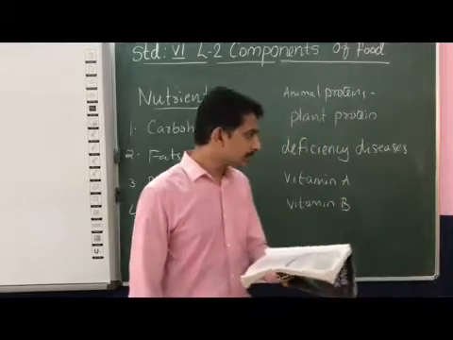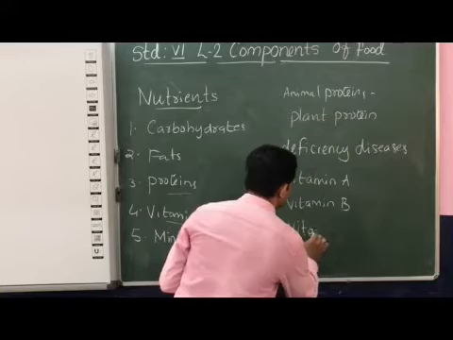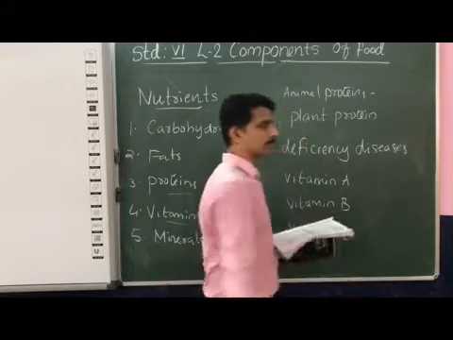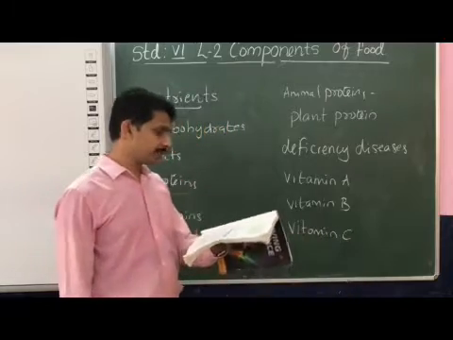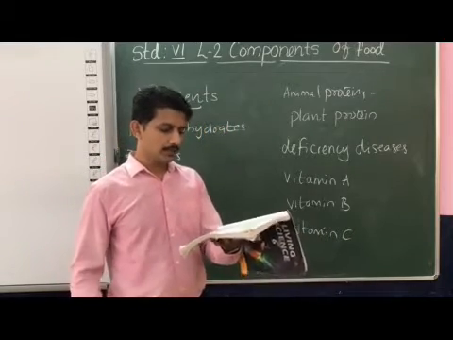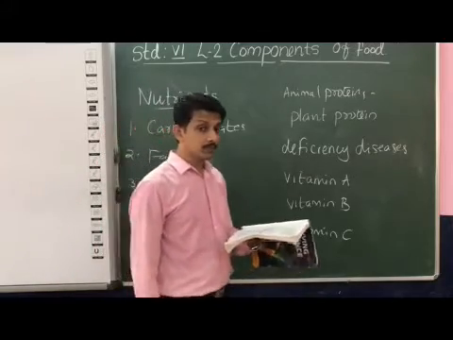Then we can consider another vitamin, vitamin C. The rich sources of vitamin C are amla, tomato, green leafy vegetables and citrus fruit.